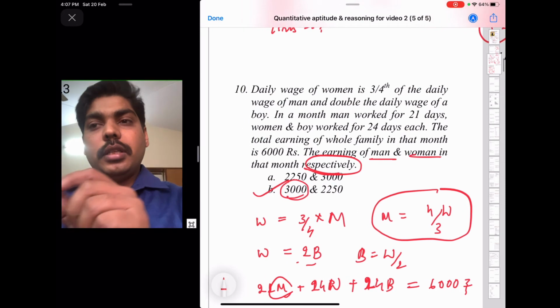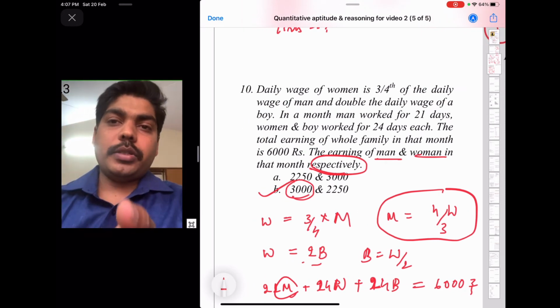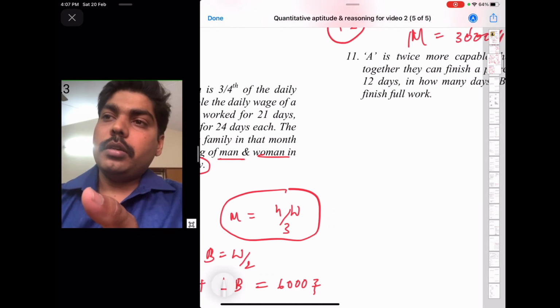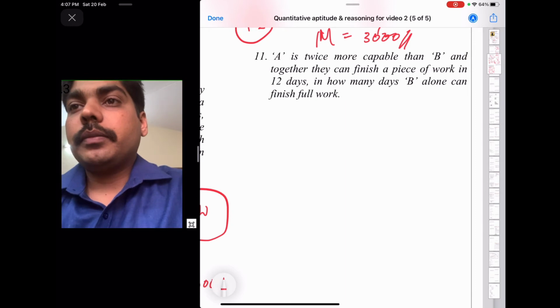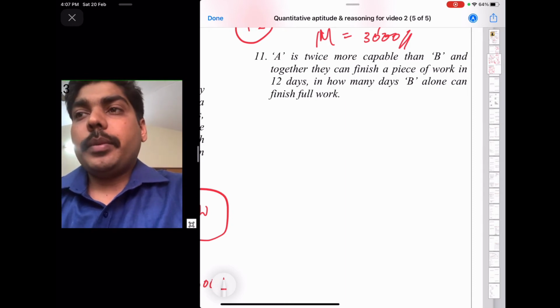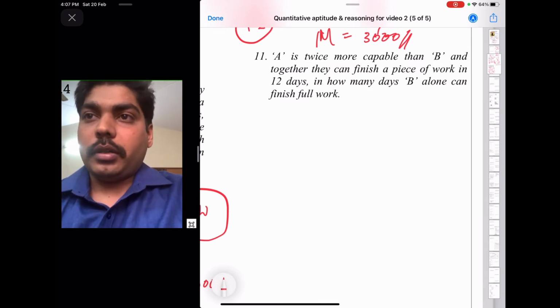So here in this problem, just understand how the mathematical expression of a statement will help you to solve the question. Okay, now try this one. A is twice as capable as B, and together they can finish a piece of work in 12 days. In how many days can B alone finish the full work?